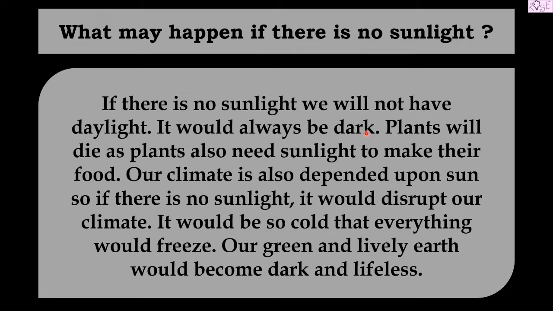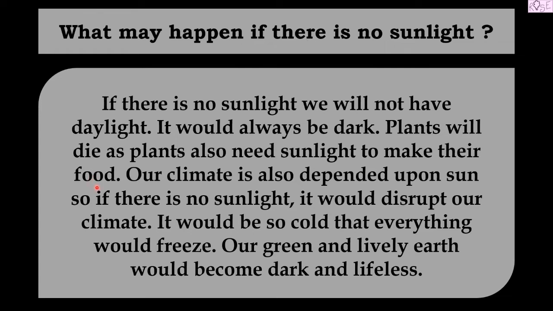So as I told you, sun is the only natural source of heat, light and energy. So without it we would not have any sunlight. Plants will die as plants also need sunlight to make their food. So we just discussed that plants need sunlight to make their food. So if there is no sunlight, how will they make their food? And it will also affect all the animals, as many animals eat plants. So if there are no plants, those animals would not be able to survive, right? So they will also die. So the whole food chain will be disrupted.